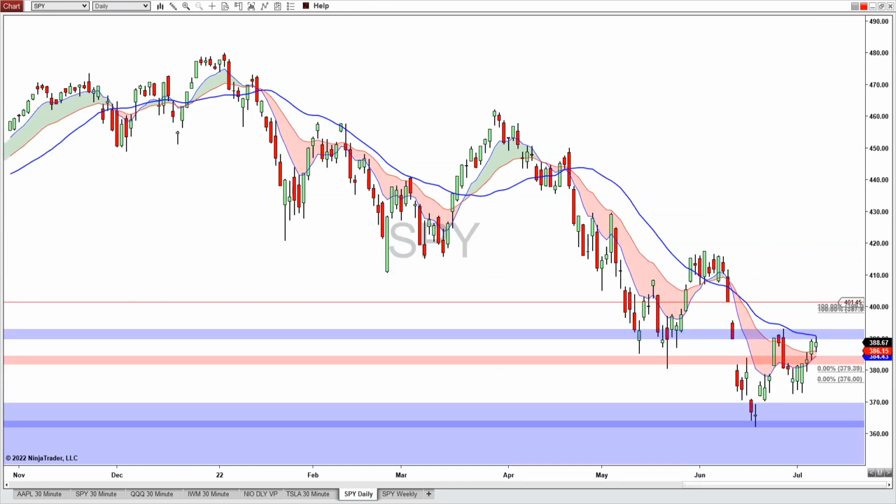Those are the price scenarios for the ETFs, the SPY, the QQQ, the IWM, and also for the stocks Apple and Tesla for the coming week.